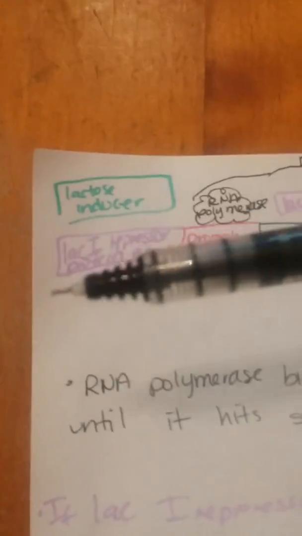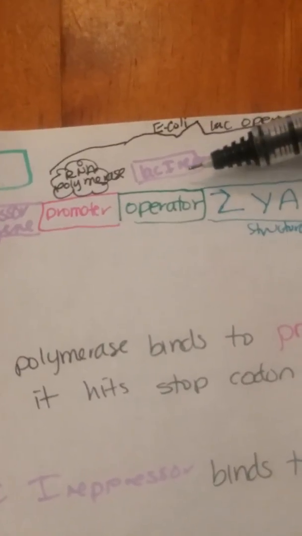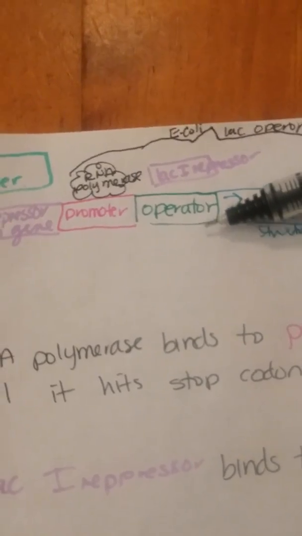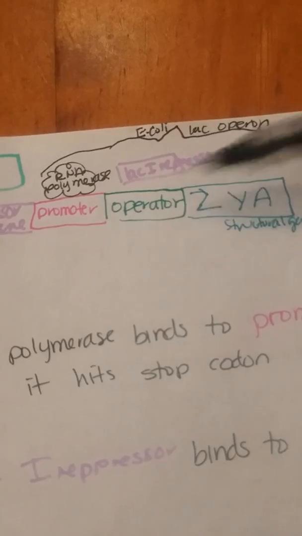The other example is if the Lac repressor, which is this one, binds to the operator, that's going to create a roadblock. So if the LacI repressor binds to the operator, it's going to create a roadblock and there's going to be no transcription. So that RNA polymerase cannot continue to go this way.